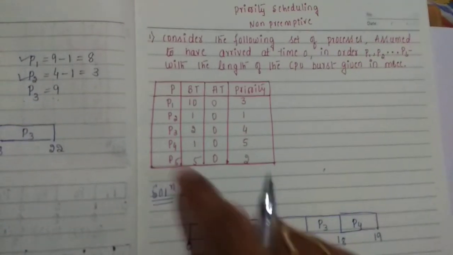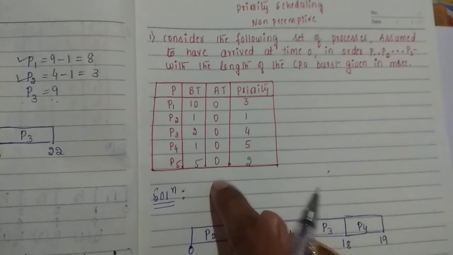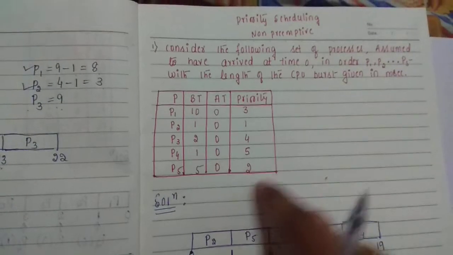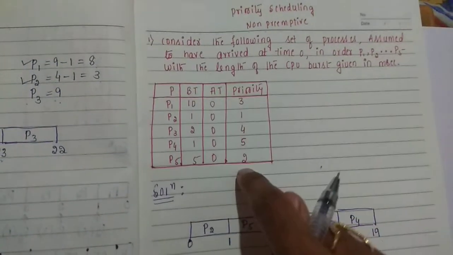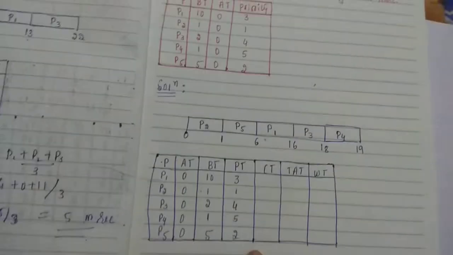All the processes have the same arrival time. In such cases, I am performing a non-preemptive example, so I need to consider the process having the highest priority first, next highest priority next, and so on. Then writing the completion time is same as before, starting from the right side.